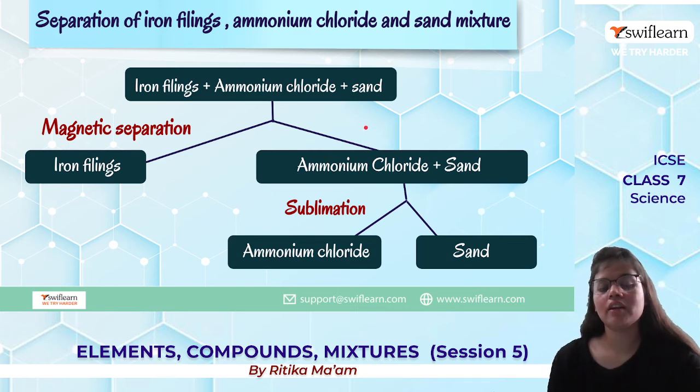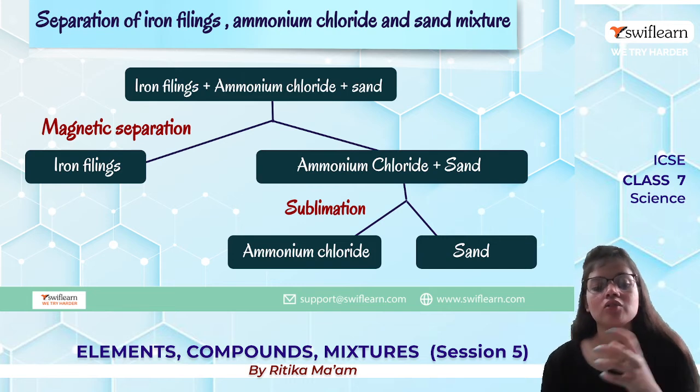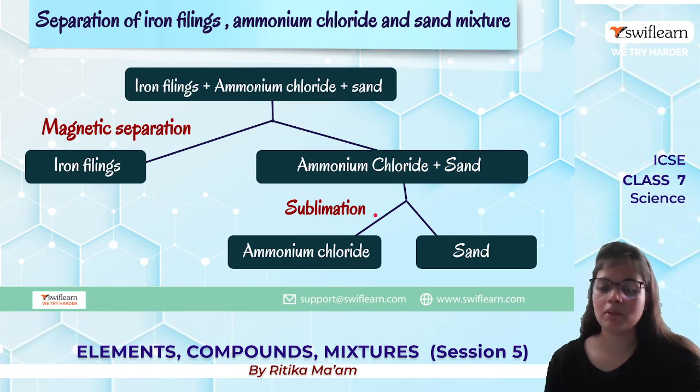For example, there is a mixture of iron filings, ammonium chloride and sand. तो सबसे पहले तो हम iron को निकालेंगे using magnetic separation. Now we are left with ammonium chloride and sand. Ammonium chloride is sublimable, so we will use the sublimation process.